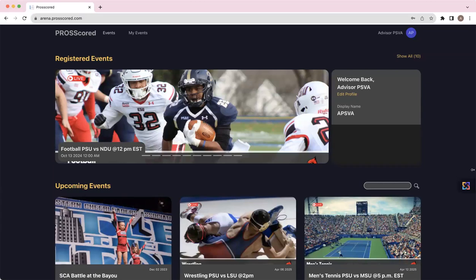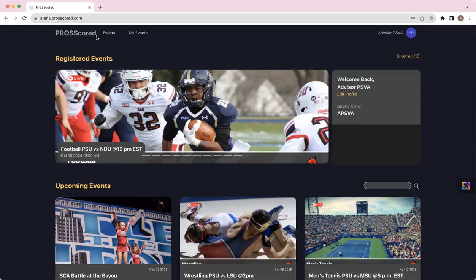This is a demo of what one of the white label networks would look like that we would build for our customer. Over here in the left-hand corner, you would see that customer's sports organization's name. So for instance, this would be the University of ProScored.